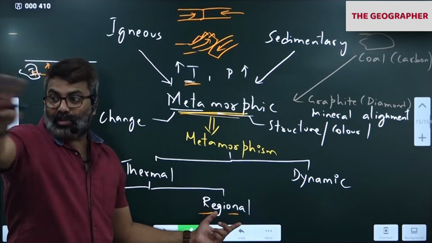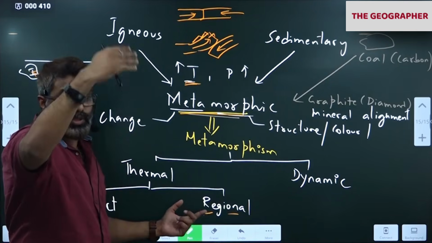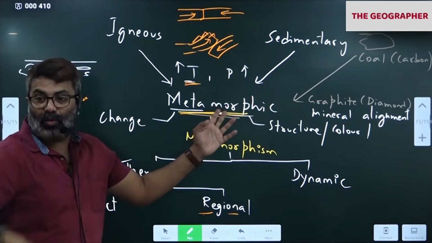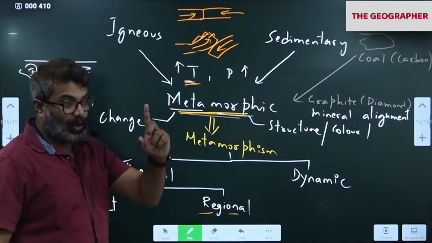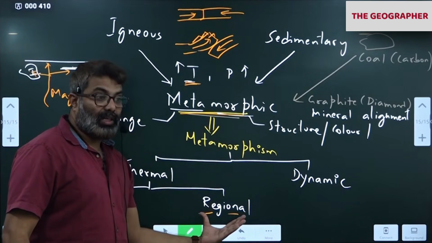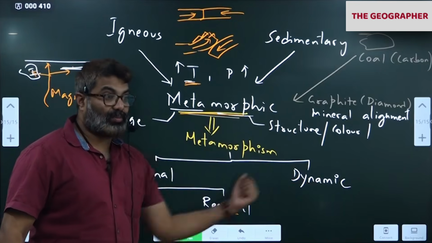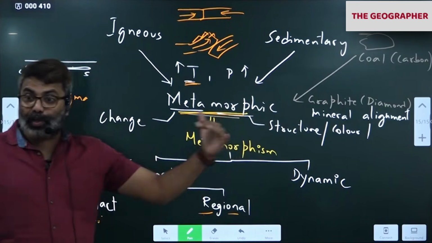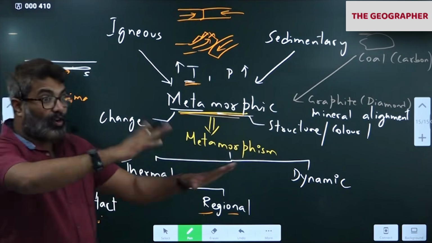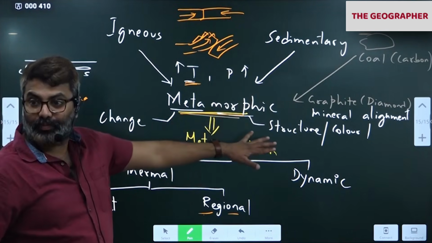So in fold mountains there will be a lot of compression involved, a lot of heat involved. So all fold mountains of the world, Rockies, Andes, Alps, Himalayas, will contain metamorphic rock, low grade to high grade metamorphic. So if they ask you in Himalayas what rock we have? Metamorphic, because it has come under regional and dynamic metamorphism. Means too much pressure and heat it has witnessed. So that is the reason the rocks have been deformed and mountains are formed.